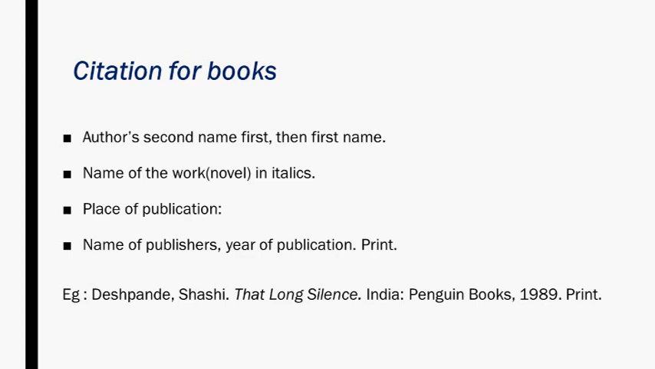So I repeat: first, the author's second name, then a comma, then the first name. Then after a full stop we have the name of the work, which is in italics, and after that a full stop, then the place of publication, which means the place where the book is published. After that we have a colon, then the name of the publisher, here Penguin Books, then a comma, then the year of publication, and following that the print, which means the print medium or any other medium, for example an e-book.